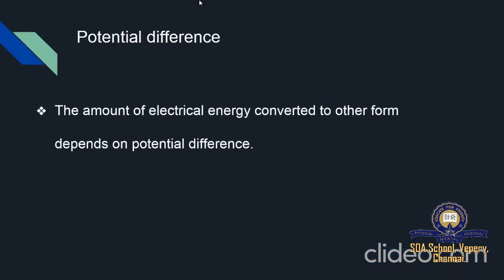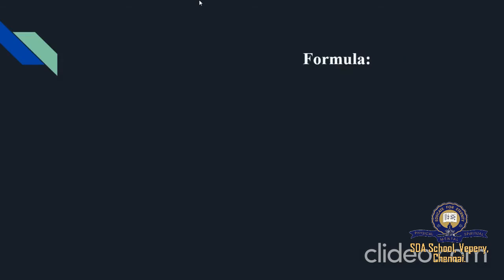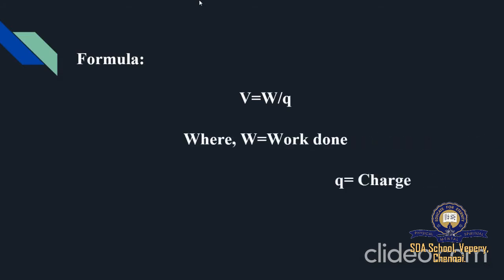So what is potential difference? The amount of electrical energy converted to other forms depends on potential difference. The symbol of potential difference is V, and the SI unit of potential difference is volt. The formula of potential difference is V is equal to W by Q, where W is nothing but the work done and Q is nothing but the charge.